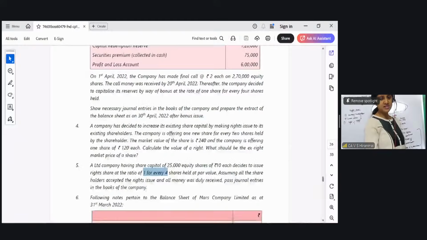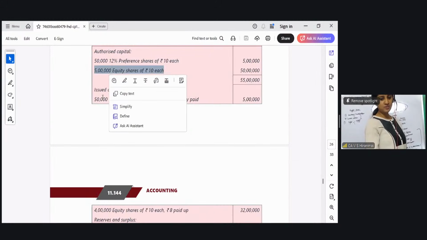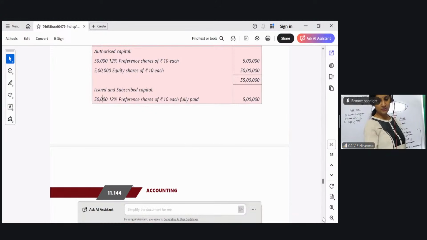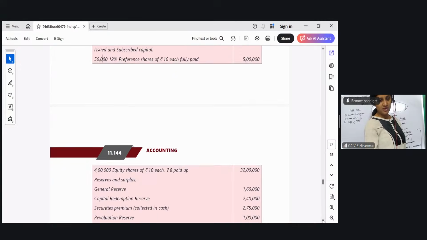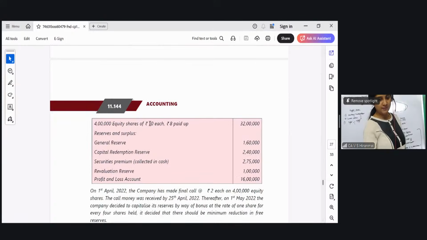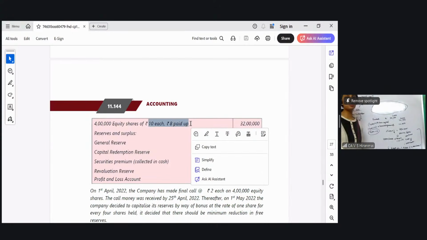So all of you please see your sixth practical question. 50,000 preference shares, don't do anything. 5 lakh equity shares, don't do anything. That is authorized. Now come down. If you come down in the equity shares, what is happening? 4 lakh equity shares of rupees 10 each, 8 paid up. So first to do the final call.